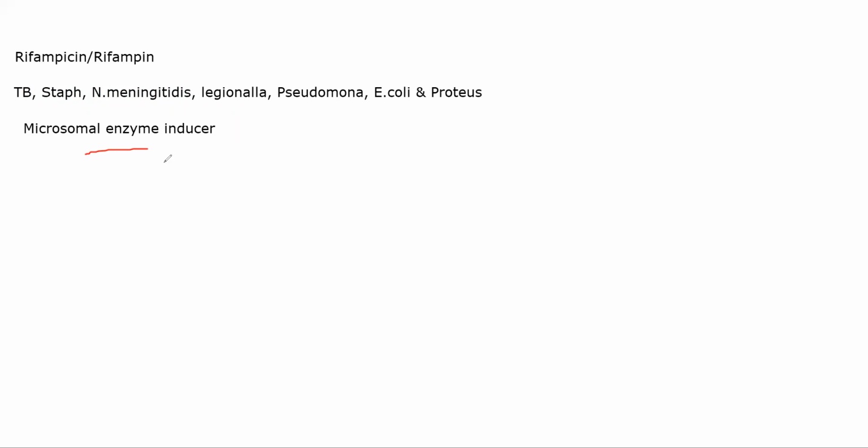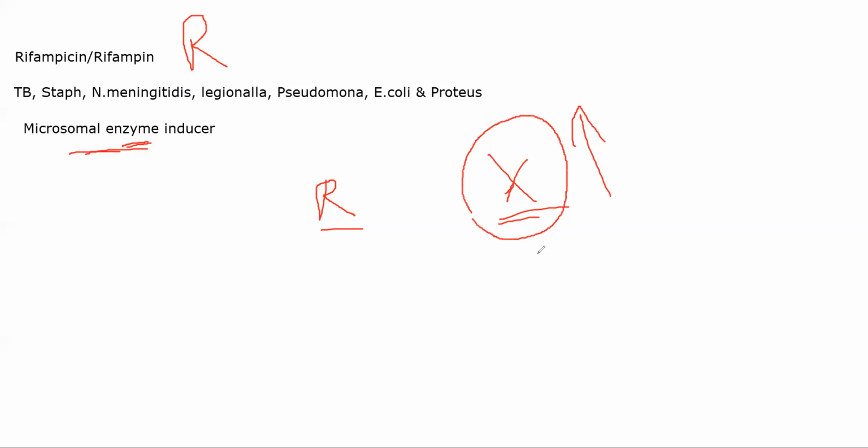Now, let's suppose you are giving a drug, let's suppose it is X drug, that depends on microsomal enzymes for its metabolism. Meaning, if microsomal enzyme is present, it will get metabolized. If you give a microsomal enzyme inducer like rifampicin, I'm just abbreviating it as R, along with this X drug, the metabolism of X will increase. The rate of metabolism will increase and the total metabolism of X will increase, because of which T half of the drug will decrease. Meaning the total duration for which X will work will decrease, because it is metabolizing faster, it will get eliminated faster.